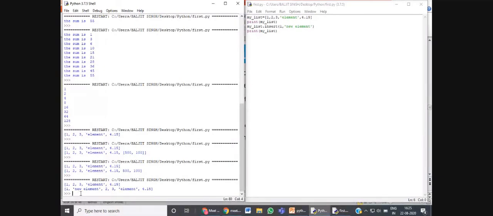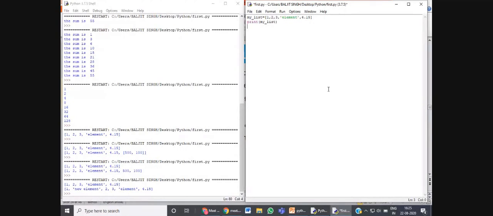So the insert function deals with the index value. It does not give you the position by using the place value. It is the index value. At index value 1, you have entered a new element. Now suppose you want to delete any particular element from the list, there are certain functions and keywords that we can use for the deleting operation also.